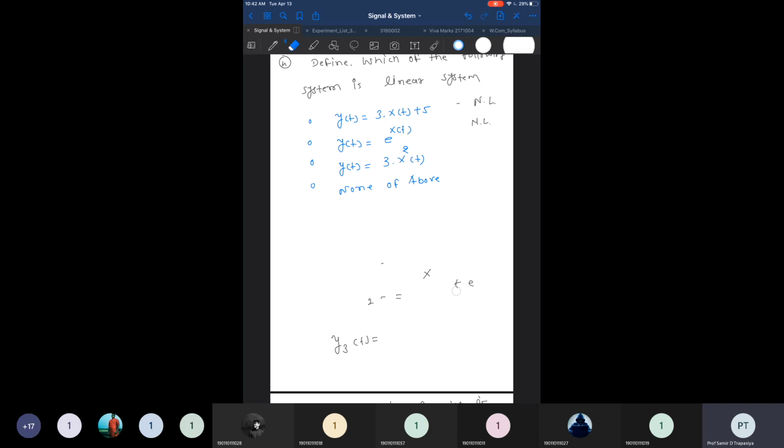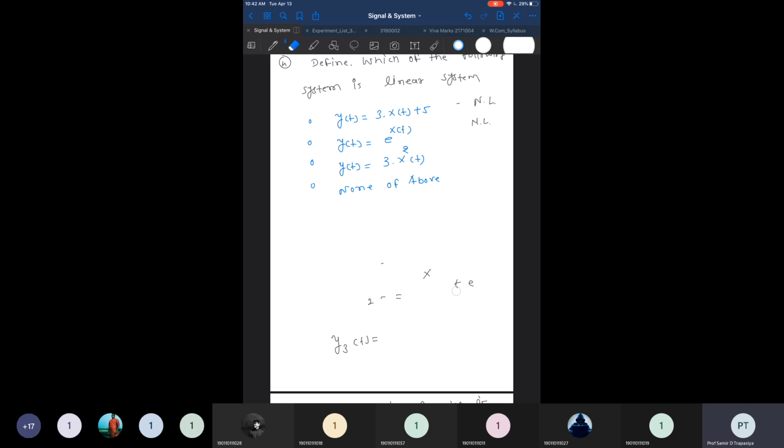First we are replacing every t with t minus T, so that is only the x. This will not change, only the input is delayed, that remains the same. And in the second case, only t is replaced with t minus T. So x of t is not replaced, but this t is replaced with t minus T. So we can say this will not be matched. So the second is also not a time invariant system.